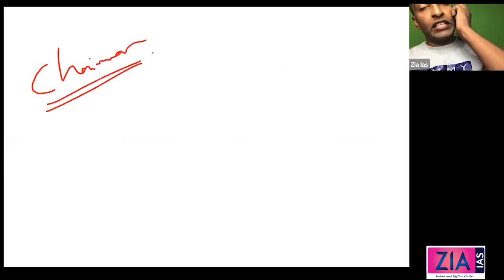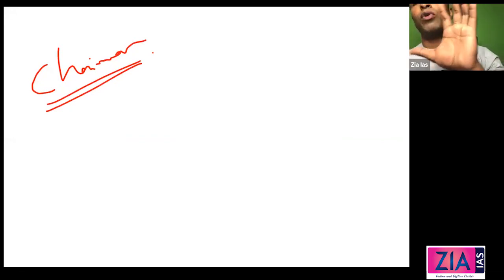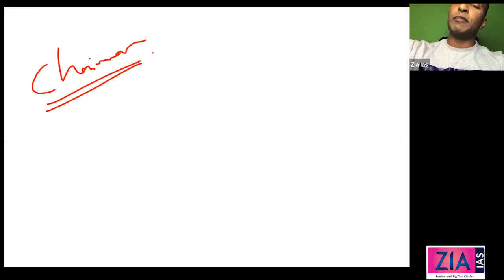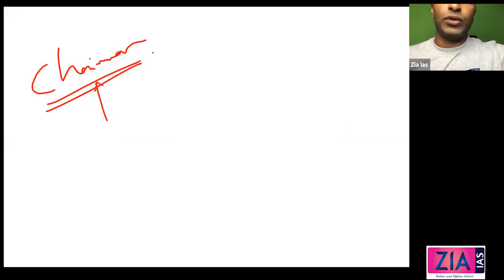Rajya Sabha. Okay, now the Chairman. Who is the Chairman of Rajya Sabha? When I discussed the Vice President, I told you he is the ex officio Chairman of Rajya Sabha. So whoever is the Vice President will be the ex officio Chairman of Rajya Sabha. Because he is Vice President, he will automatically become the Chairman of Rajya Sabha. Who will preside over the meetings or proceedings? It is the Chairman.